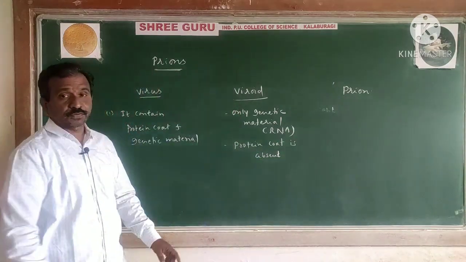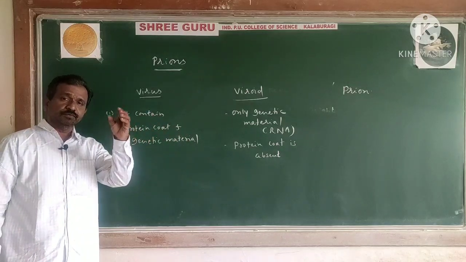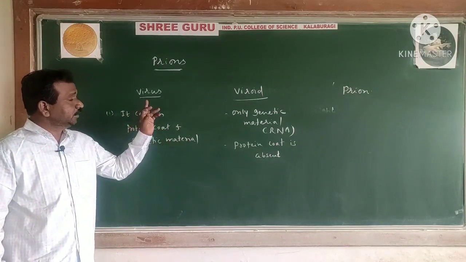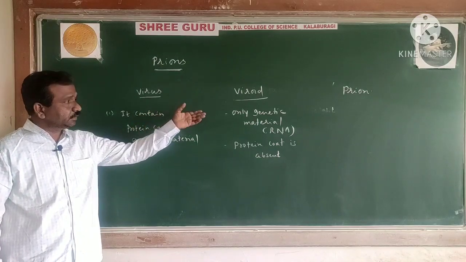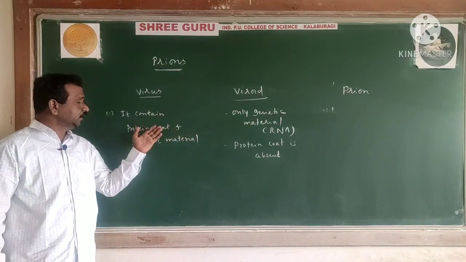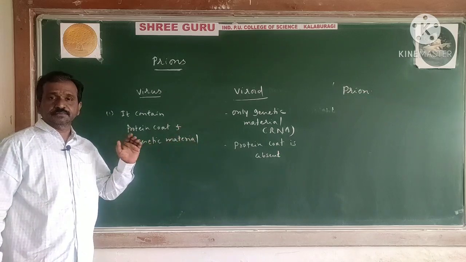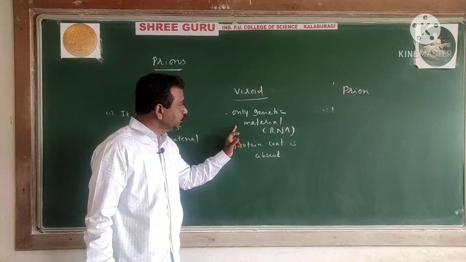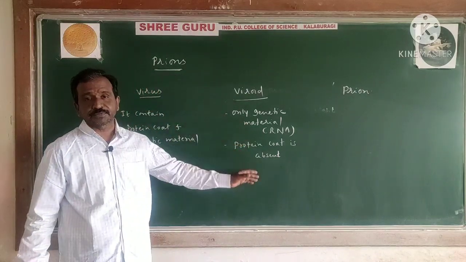Look, this is the difference you can observe; you can write two differences, or three differences. Here, what do you write for the difference between virus and viroid? Viruses are larger in size, viroids are smaller in size. The second one, very important: virus contains protein coat and genetic material, while viroid contains only genetic material, protein coat is absent.